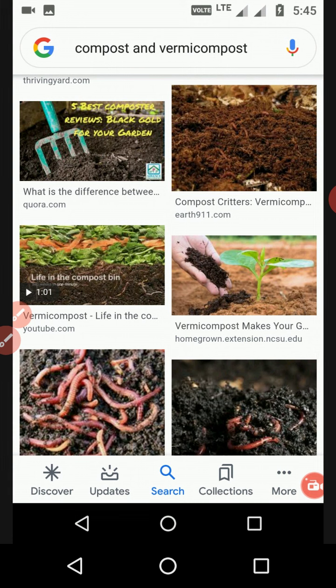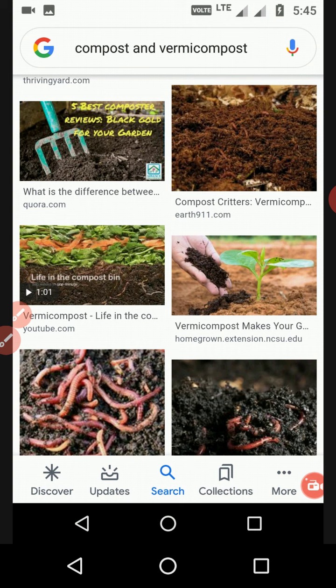That is the major use of the organic component. So the organic components have two major functions: first, to improve the quality and fertility of the soil, and second, to improve the soil texture and the absorption of water inside the soil. These are the major roles of compost and vermicompost.